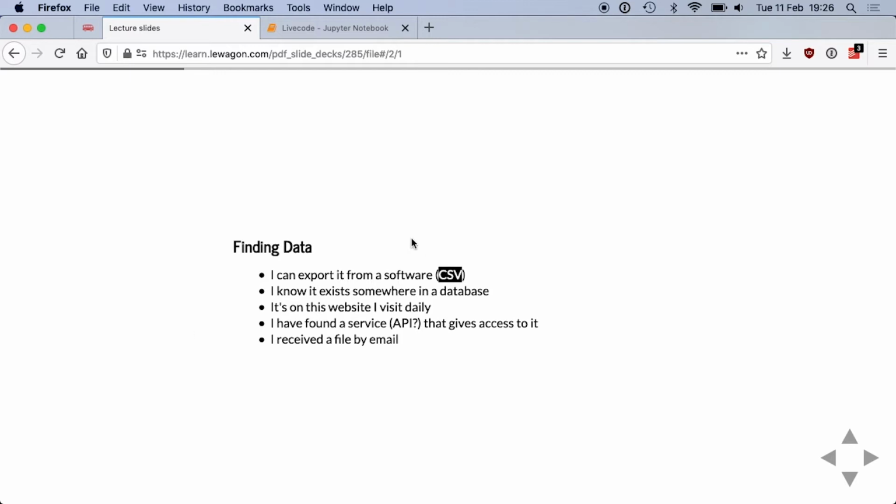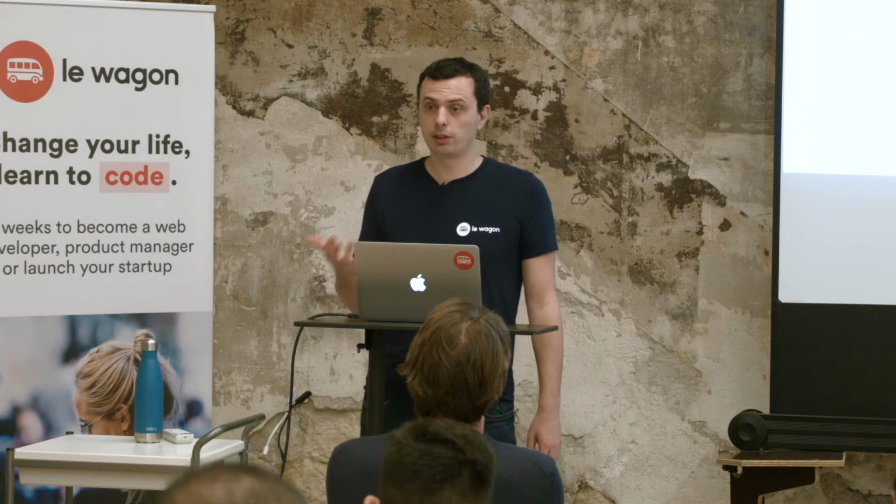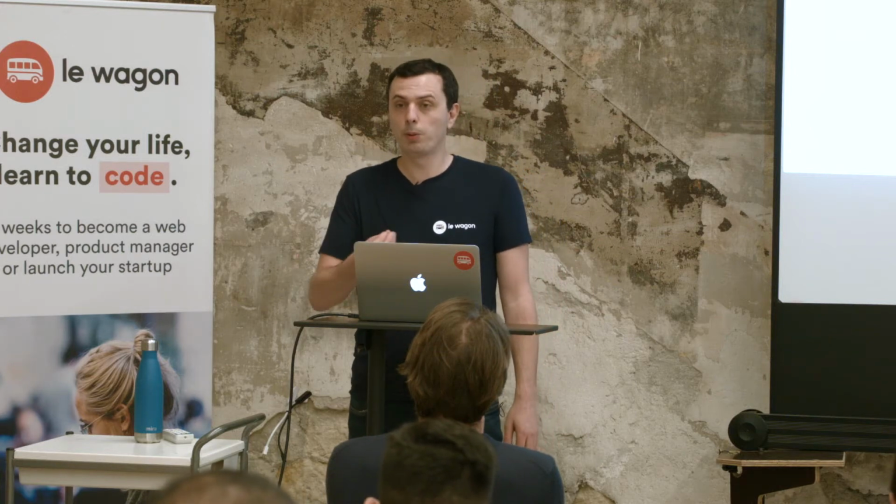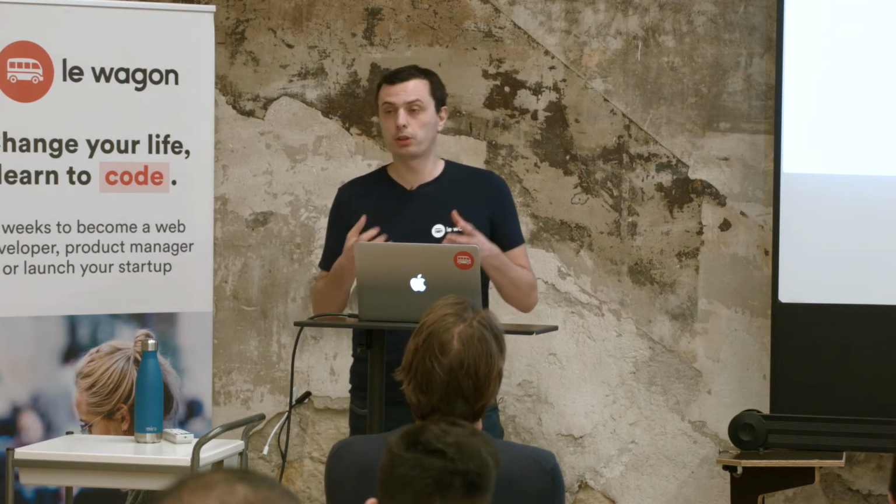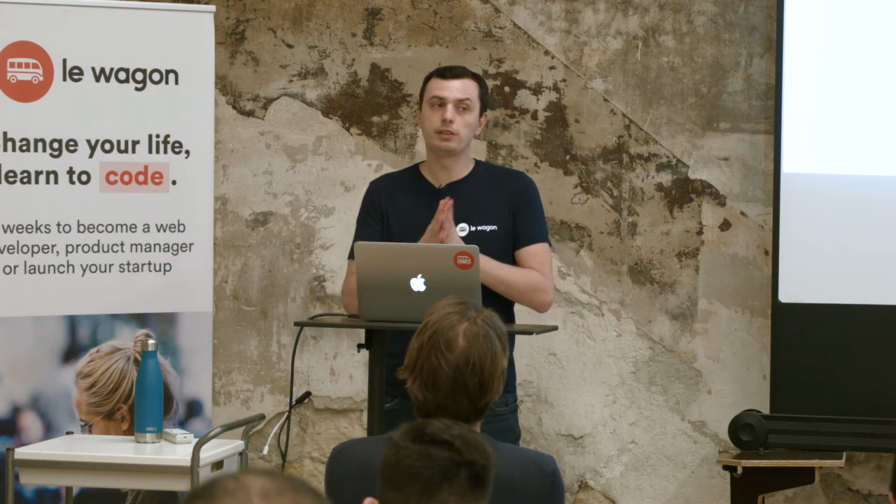CSV is something that I'm sure you've seen somewhere in a software or in attachments, or when you go on your bank account, sometimes you can download your financial CSV, etc. So CSV is everywhere in the industry. It's everywhere because it's very simple. It's just a text file that you can open with a text editor or any other software, and that developers can use to plug software together. So CSV is there for a long time.